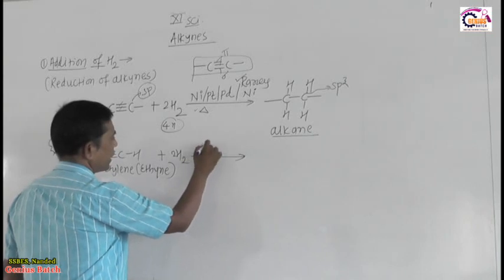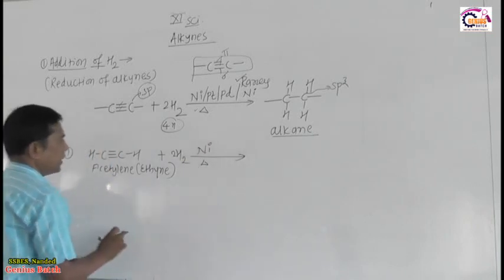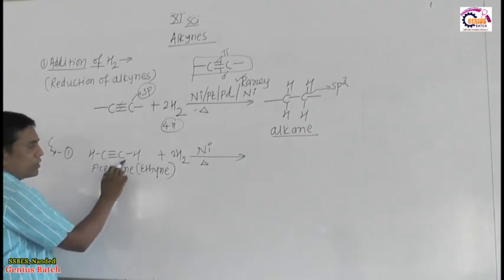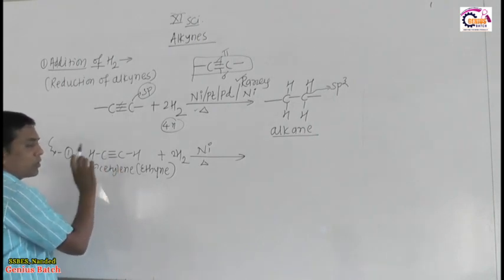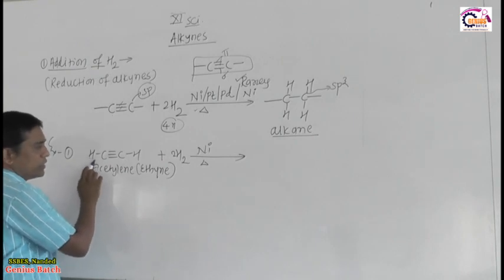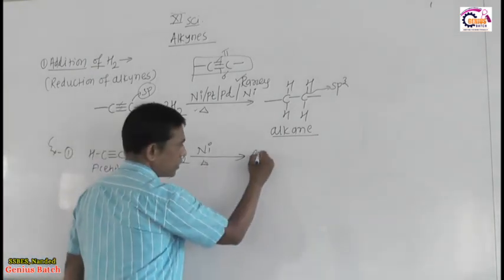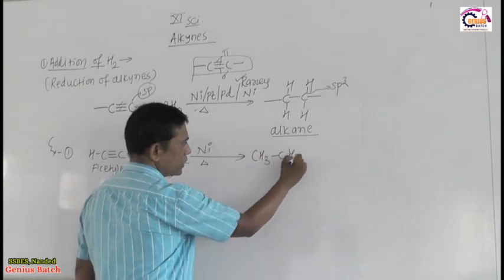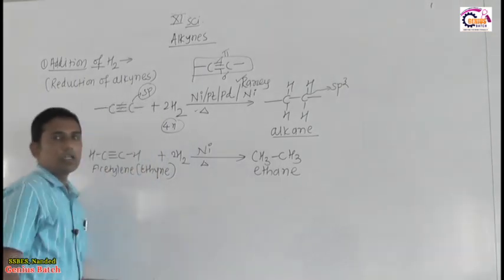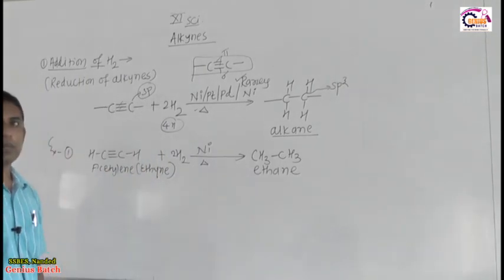Out of those 4 catalysts, suppose I use nickel, then 2 hydrogens add to this carbon, 2 hydrogens add to this carbon, and the triple bond is converted into a single bond. Already 1 hydrogen was there and 2 add, so CH3 and here also CH3. So formation of ethane takes place.